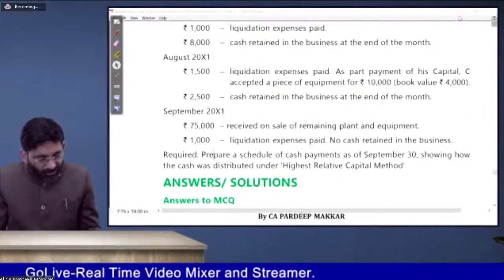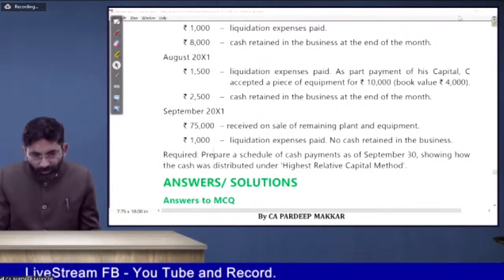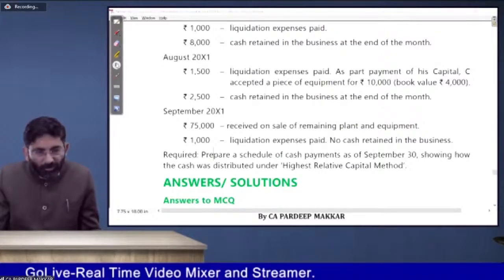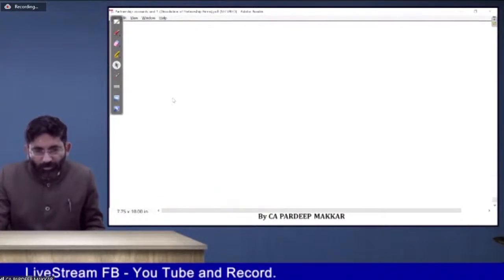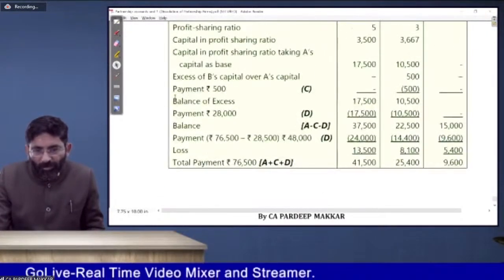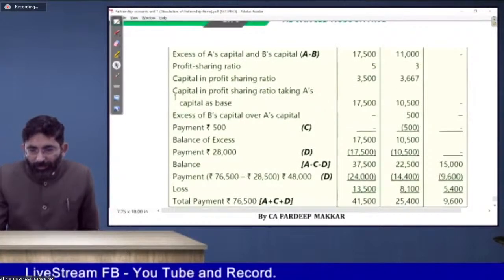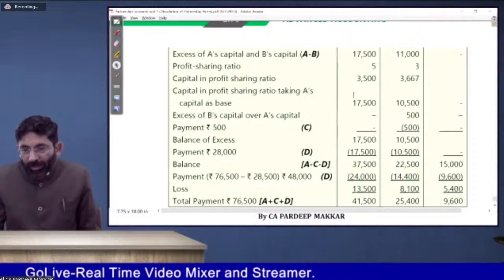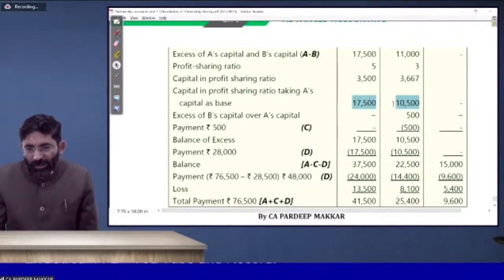I have taken this amount from the allocation made by me, now made by the ICAI module. 17,500 and 10,500.